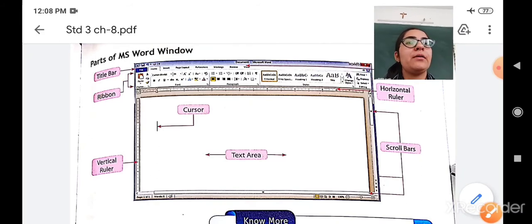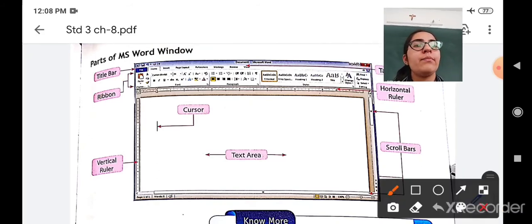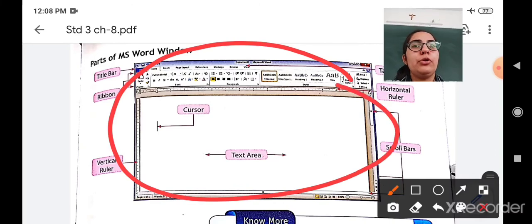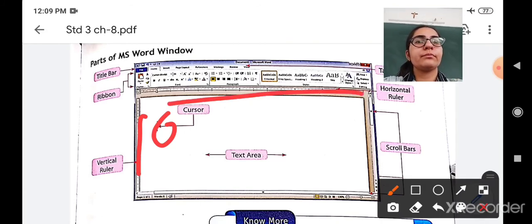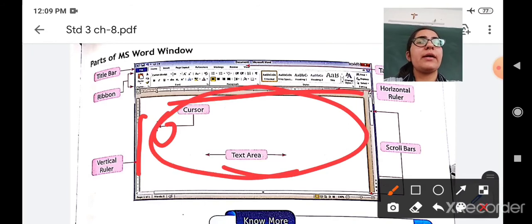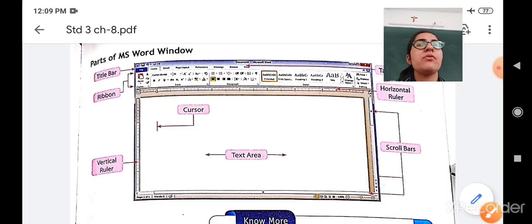When you open MS Word 2010, a screen like this will open in front of you. It contains various options like a title bar, then a menu bar, a ribbon, a cursor. This is a vertical ruler. This is a horizontal ruler. This is the text area where you can type anything. These are the scroll bars to move up and down in the document. So various parts of Microsoft Word are there, which help you to type your document, to type your text and make it more attractive and impressive.